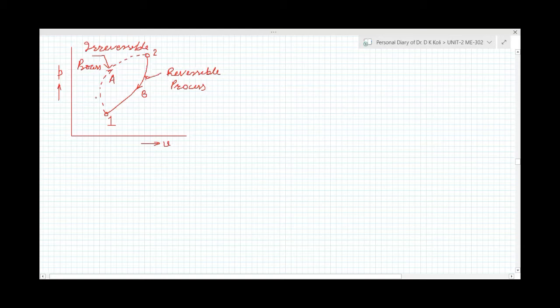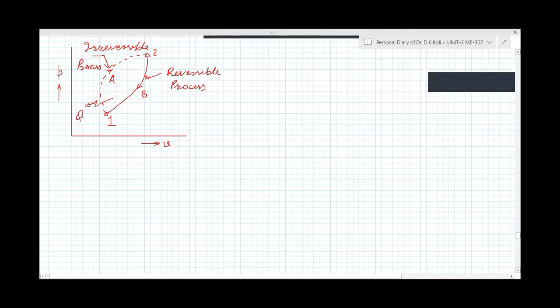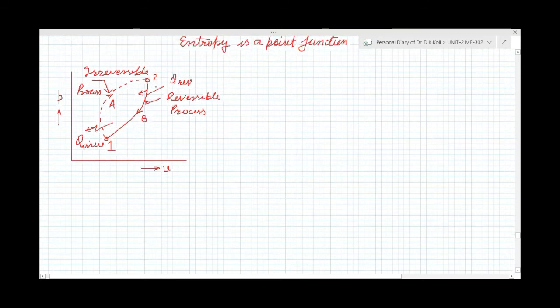Now suppose there is also heat transfer, Q irreversible for this process. Also there is heat transfer in the reversible process, Q reversible. So this is an irreversible cycle, because one process is reversible and the other is irreversible. A cycle which consists of any irreversible process is called an irreversible cycle.